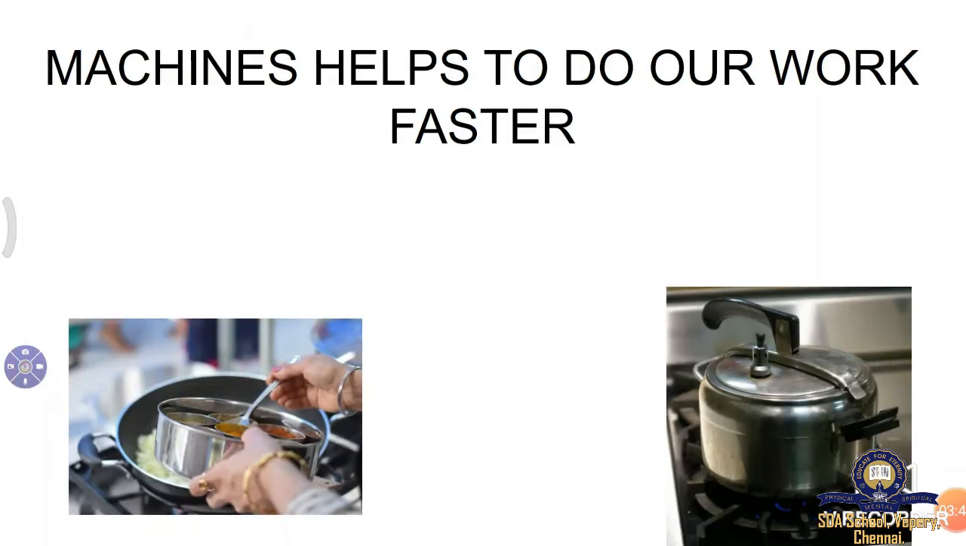Next, a machine helps to do our work faster, isn't it? Is it true or not? Just now we saw a tailoring machine. It will take a lot of time if you do it by hand, and it will not take that much time if you do it with a machine. The same way, if you cook by hand, it will take much time. If you pressure cook, it will take less time. A pressure cooker is also a kind of machine.